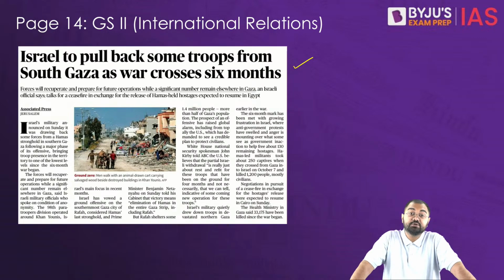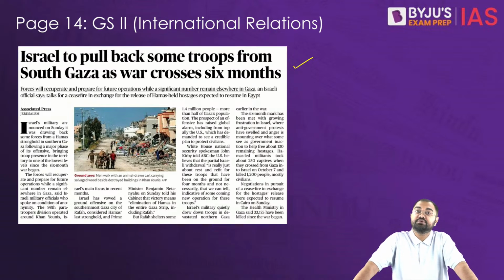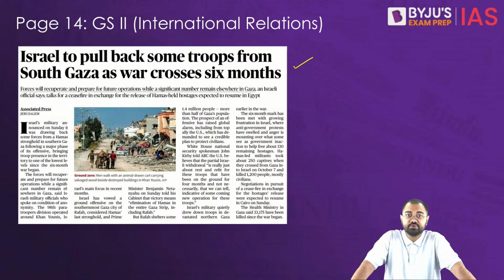Despite this, you have to understand that although they are withdrawing some forces, a considerable number of Israeli forces remain deployed across Gaza, with plans to maybe further operations as well. Notably, Israel is also planning a ground offensive, as has been suggested by some officials from Israel. So we have to see where exactly things go.